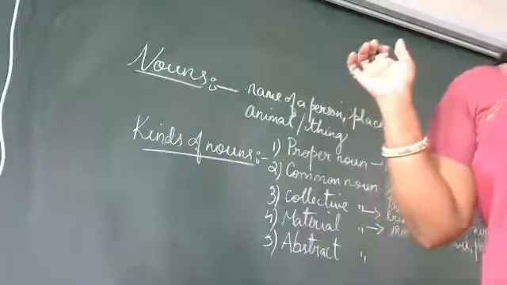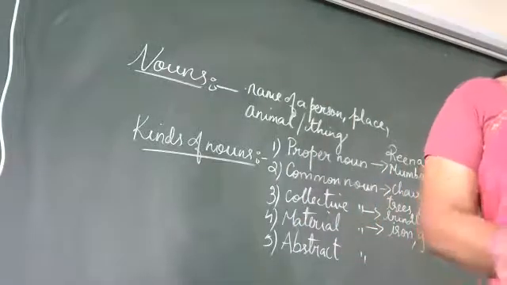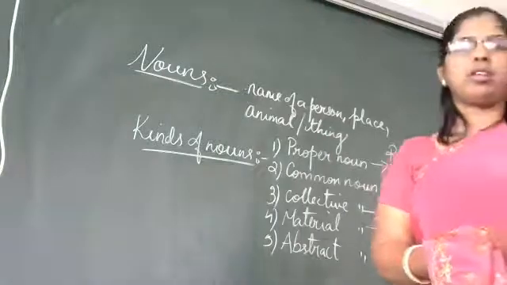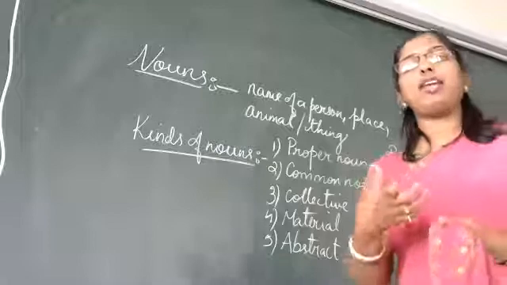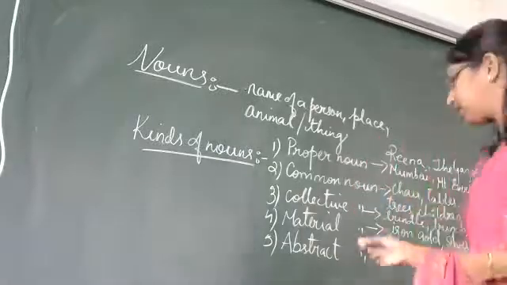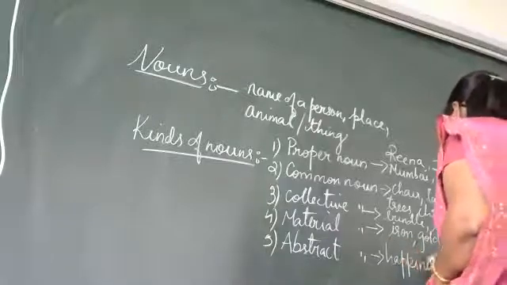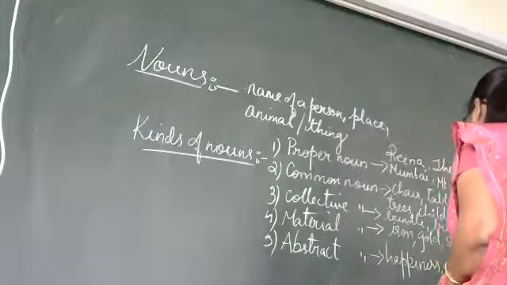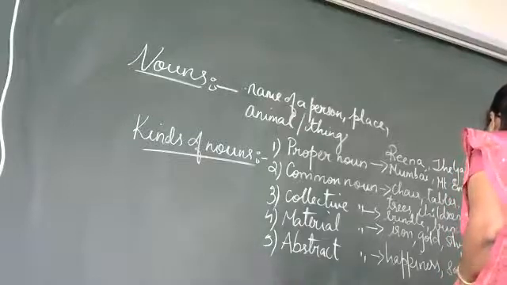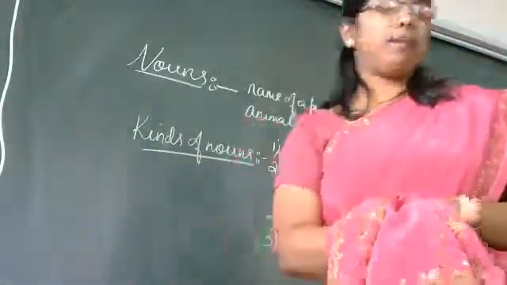Got it? Next we have abstract noun. That is a naming word for a quality or a state of mind or action. We cannot see, but we can feel that. For example, happiness, sadness, wisdom, etc. So these are called what?